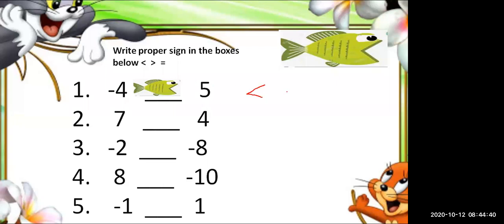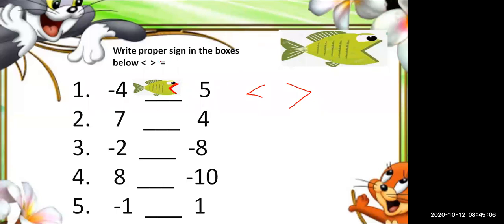Sometimes they put it like this, and sometimes the greater or lesser sign. But remember the fish has an open mouth. The fish always loves to eat a bigger number. The fish always eats the chocolates which are bigger in number.